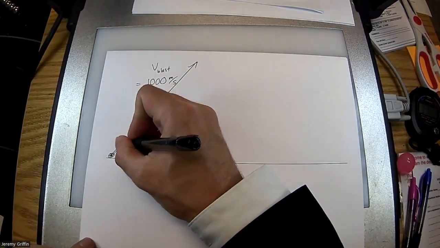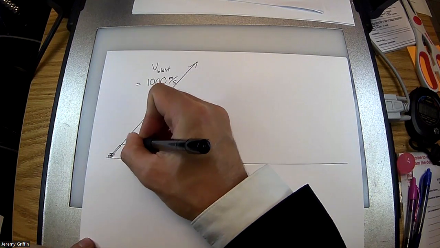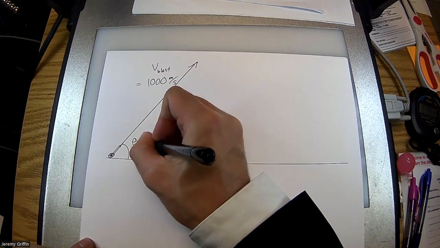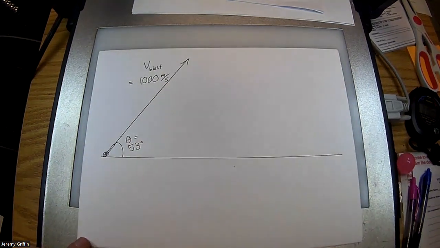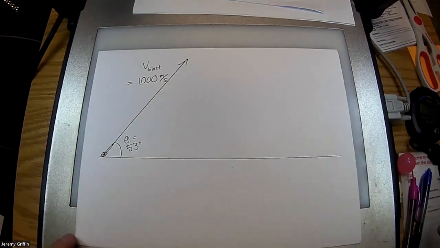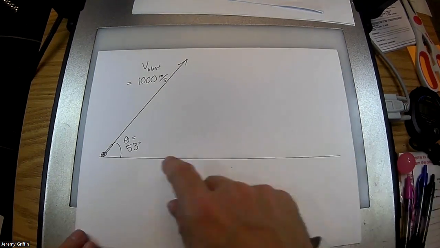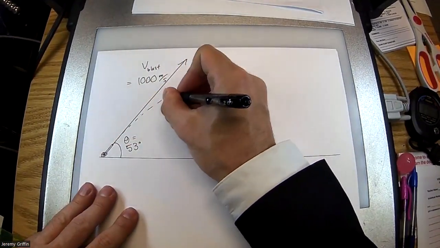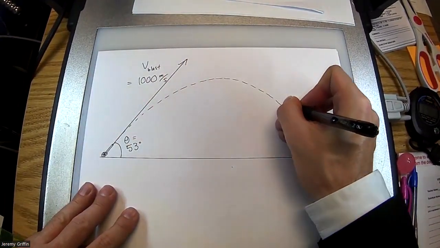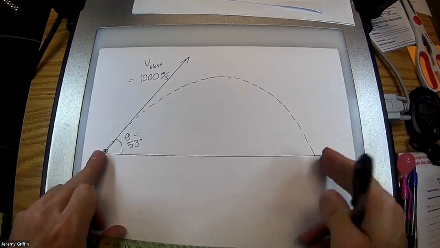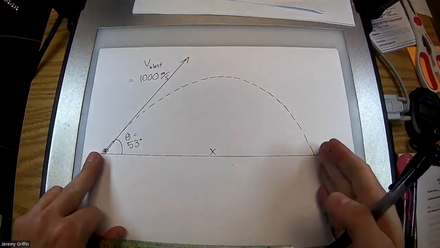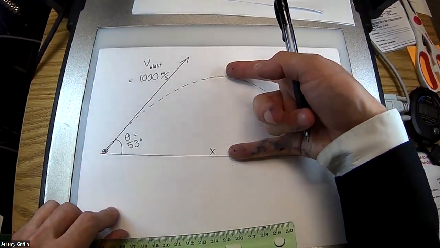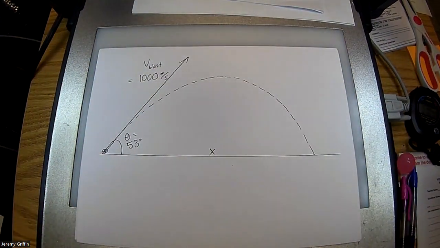Just a ridiculous cannon. Oh, and I'll give you guys an angle. Let's go with theta from the horizontal equals 53 degrees. Now, there's 2 questions I want to tackle with this. I want to know how far does it go? Oops, forgot to draw the path. So do a nice parabola right here. I would like to know how far it goes, maybe I'll call that x. What's this horizontal displacement? I might also want to know what is this maximum height? That'd be kind of nice to know too.